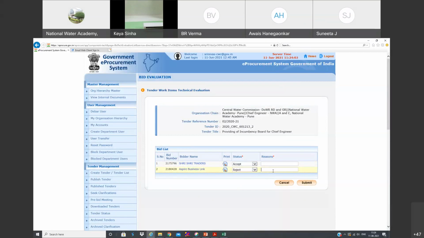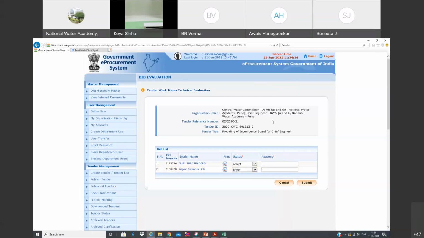They scrutinize all the documents and mention so and so agency is admitted, so and so agency is not admitted. If any agency has not submitted any document, if there is any shortfall document, we can even seek the shortfall document before rejecting them.